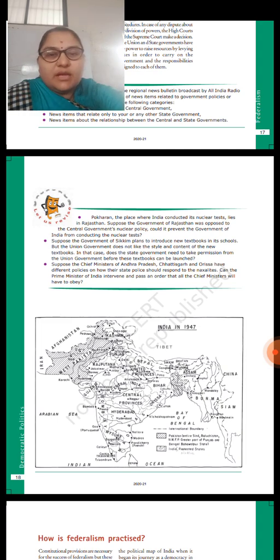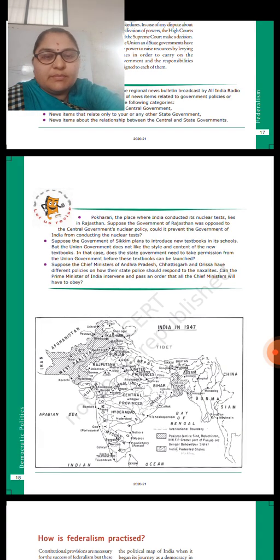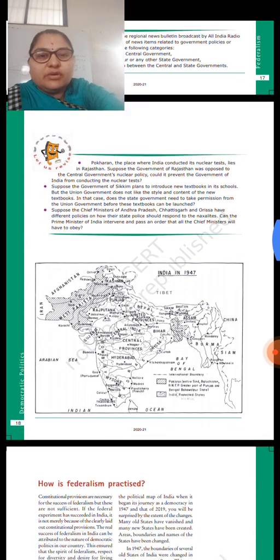Suppose the government of Sikkim plans to introduce a new textbook in its schools, but the Indian government does not like the style and content of the new textbook. In that case, does the state government need to take permission from the union government before these textbooks can be launched?